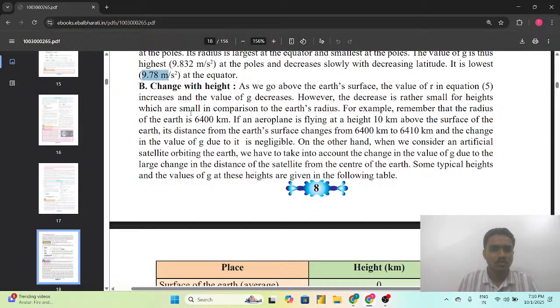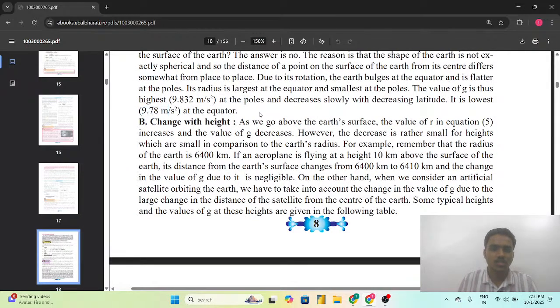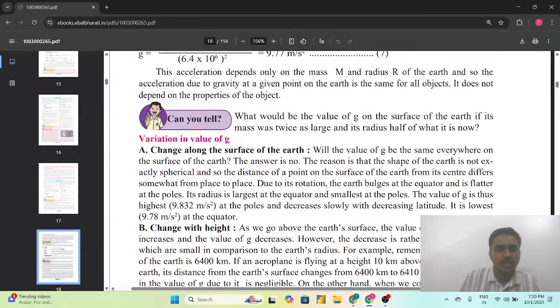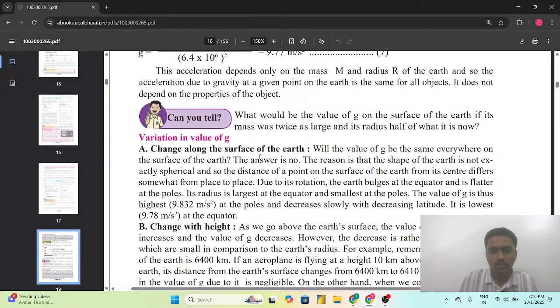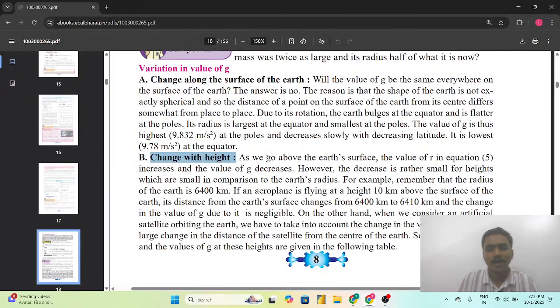Now see what will happen when we check the change with height. Firstly, we looked at the change along the surface of the earth. Now we are changing along the height. As we go above the earth's surface, the value of R in the equation 5 increases and the value of g decreases. However, the decrease is rather small for heights which are small in comparison to the earth's radius. For example, remember that the radius of the earth is 6,400 km.